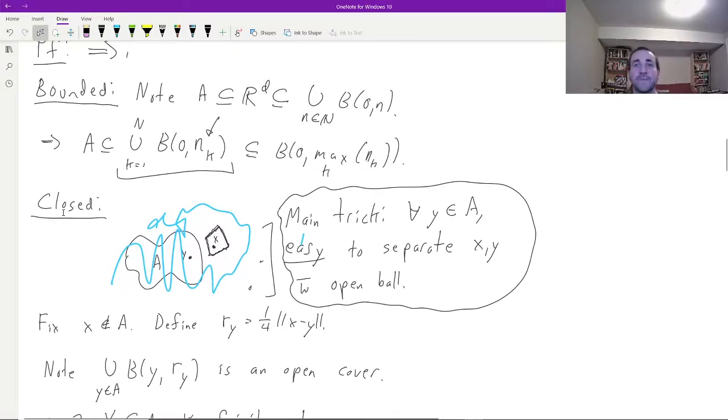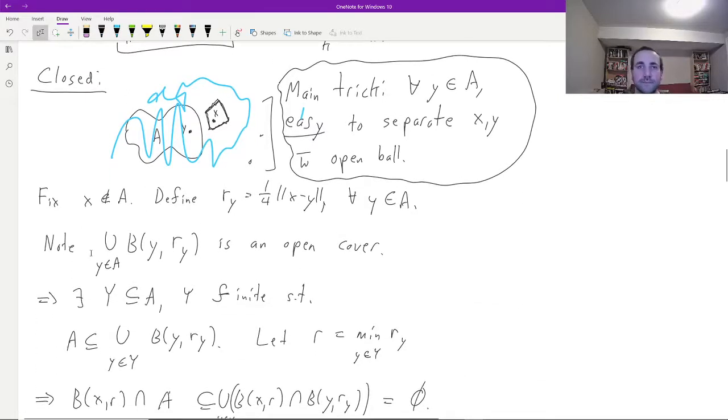Okay, so let's do it. So I want to check that A is closed, so I want to check that A complement is open, so I'm going to fix some point x which is not in A. And for every y that's in A, I'm going to define r sub y just to be 1/4 of the distance from x to y. And we notice that the union of the balls of radius r sub y around y is an open cover of A. It's sort of a silly open cover, right?